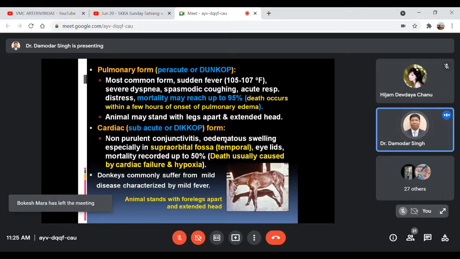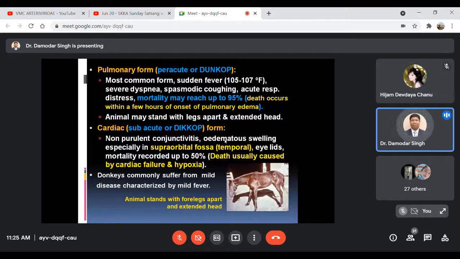Now coming to these 4 different forms, what kind of clinical manifestations do the affected animals show? The first one is the acute pulmonary form, which is commonly known as dun cough. These things are very important, as the definition or a short note on dun cough you may come across in exams. So in this dun cough, the acute pulmonary form,